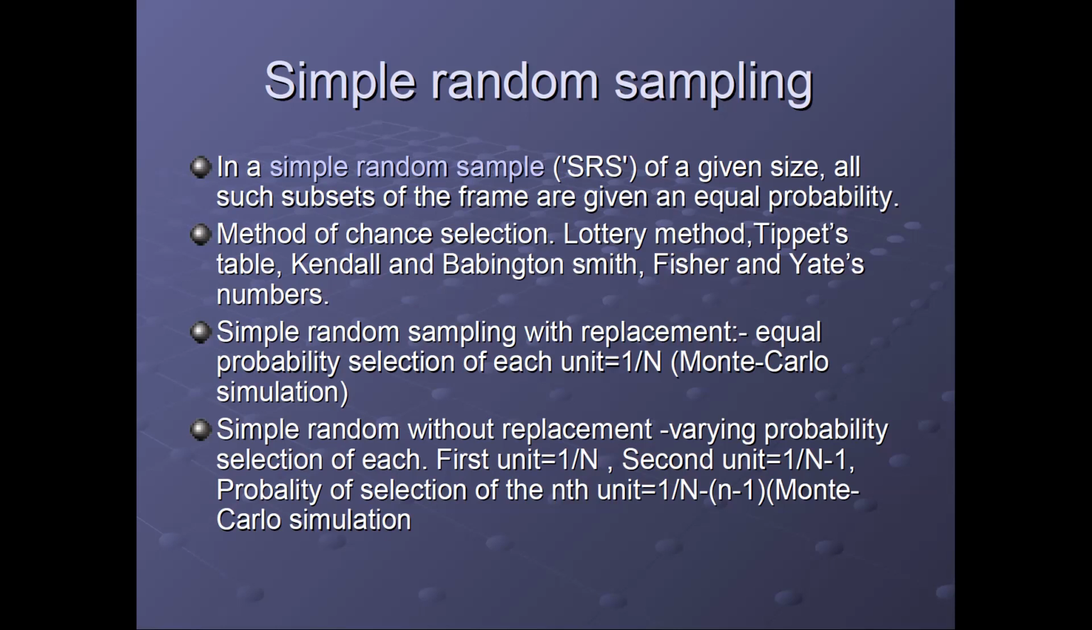If we want a sample size of 500 out of a population of 5 lakh elements, then 1 upon 5 lakh will be the probability with replacement. Without replacement, there is a varying probability of selection of each element, which will be 1 upon N minus 1. Small n is the sample size and capital N is the population size. Getting? So this is the way we do simple random sampling.